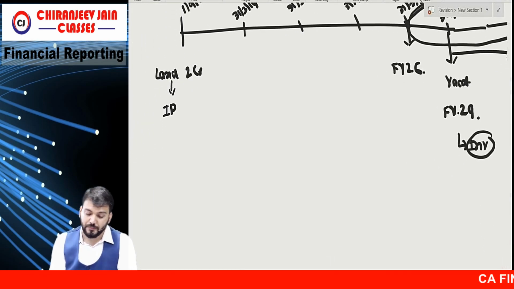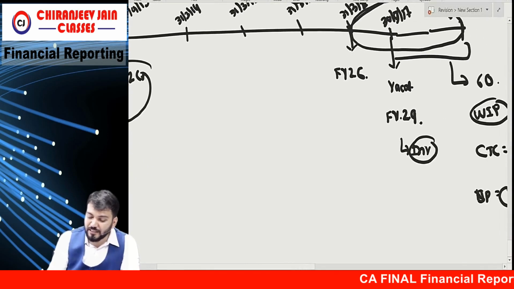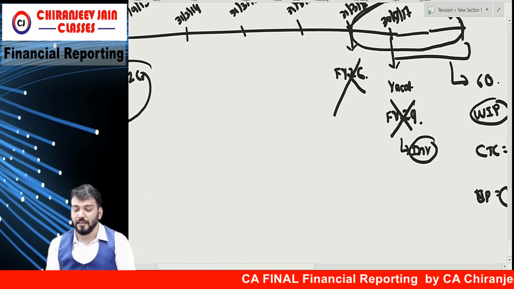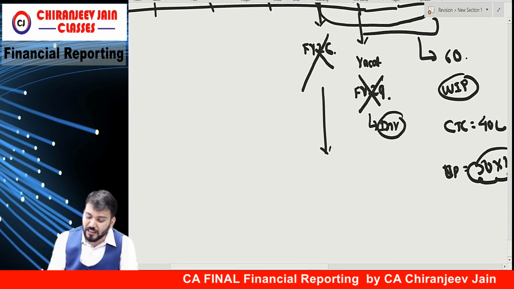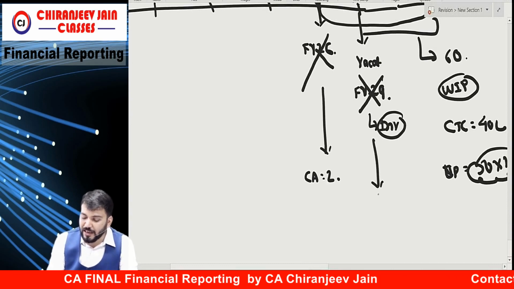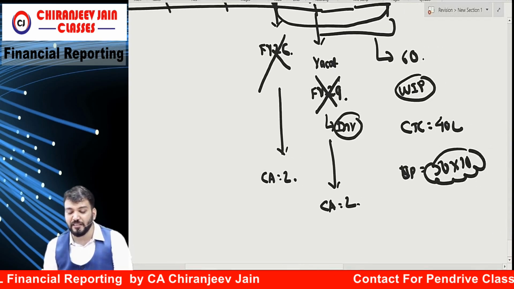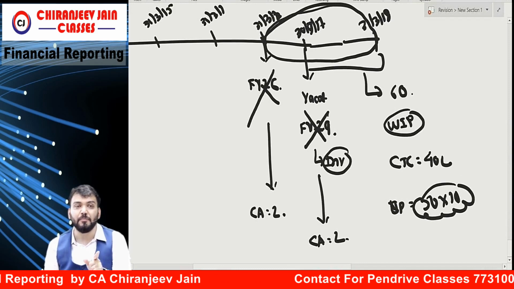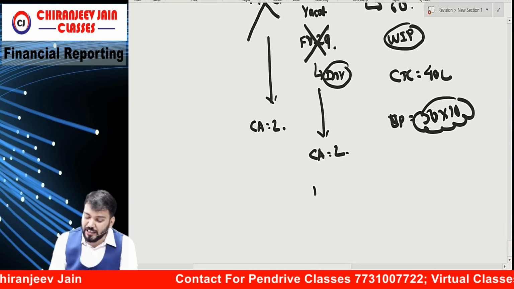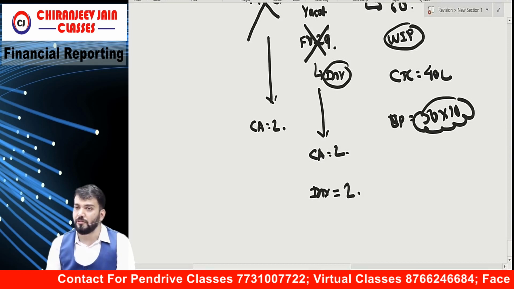First, the cost price is 2 crore, so the fair value information is irrelevant. The carrying amount on this date will be 2 crore, and at this time also 2 crore. The reclassification was done on 30th September at carrying amount, so the inventory cost price will be 2 crore only.